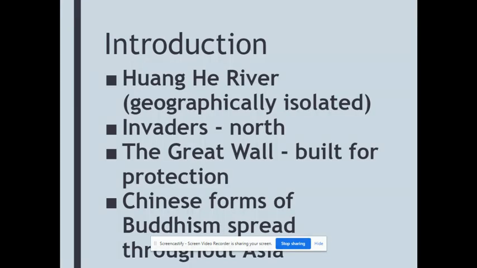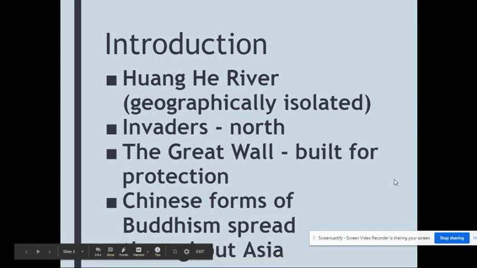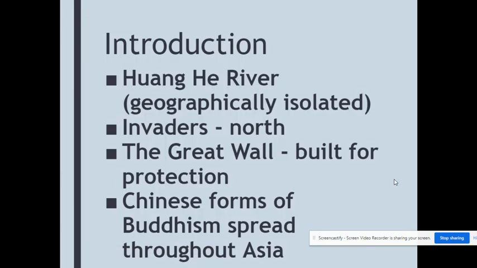All right, so when you think about China, remember that the Huanghe River is going to be one of the most important geographical features that we talk about. It's geographically isolated. You can take a look at the map in just a moment when we go to the next slide. Invaders from the north, keep that in mind as well as you're thinking about the geography. And the Great Wall, which a lot of you are familiar with, was actually built for protection. So we'll get into that a little bit later today.